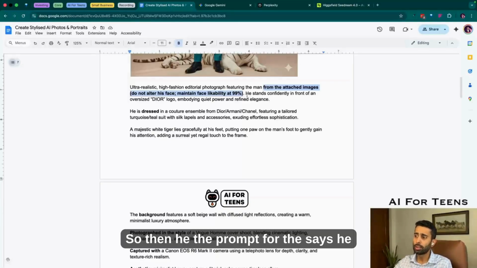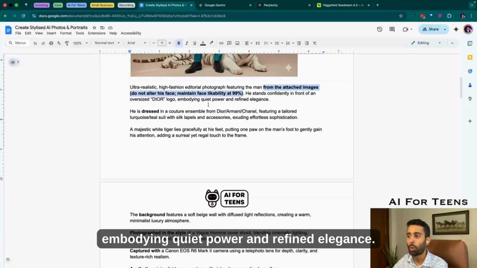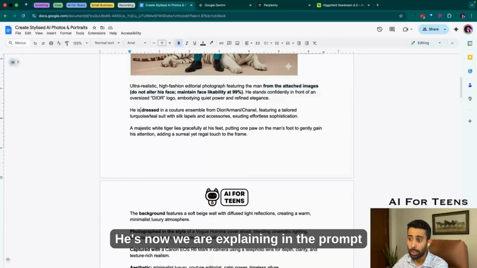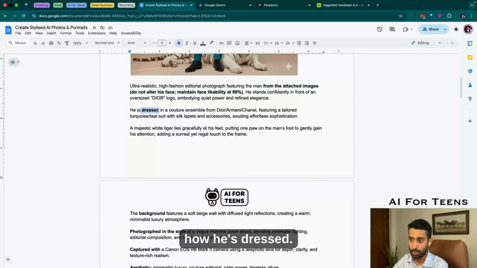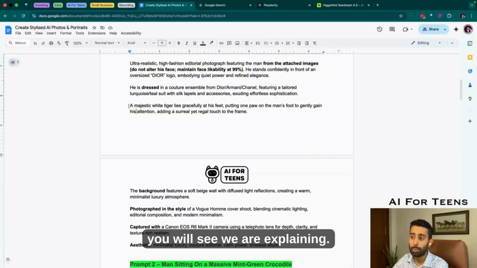So then the prompt further says he stands confidently in front of an oversized Dior logo, embodying quiet power and refined elegance. Now we are explaining in the prompt how he's dressed. Then finally, in the next paragraph, you will see we are explaining where the tiger is positioned and what the tiger looks like.